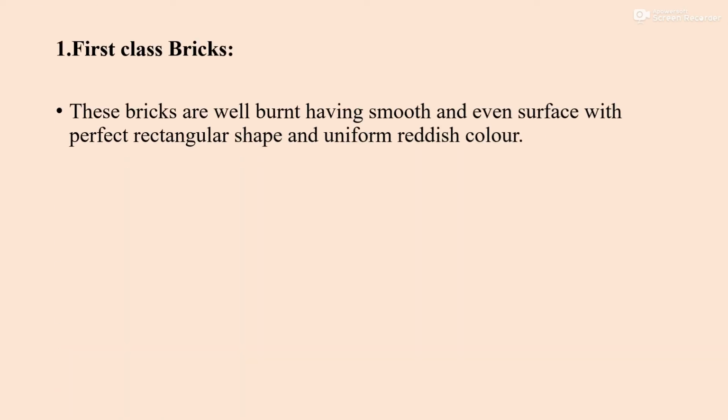The first class bricks are well burnt, having a smooth and even surface. This classification will have a perfect rectangular shape and uniform reddish color. This type of brick will have the perfect shape and will be burnt perfectly, not overburnt or underburnt, and it will have a uniform reddish color.